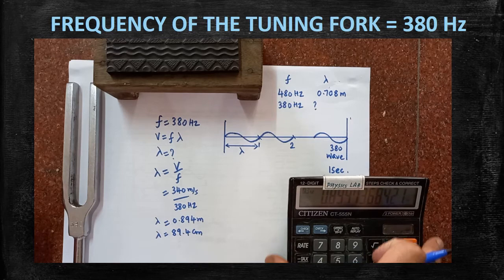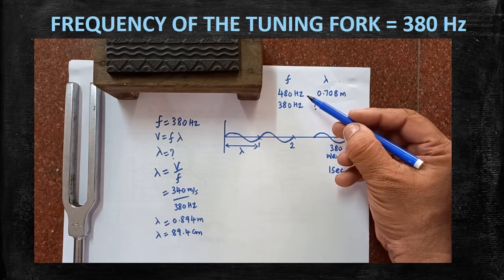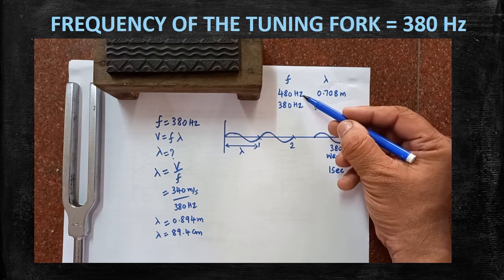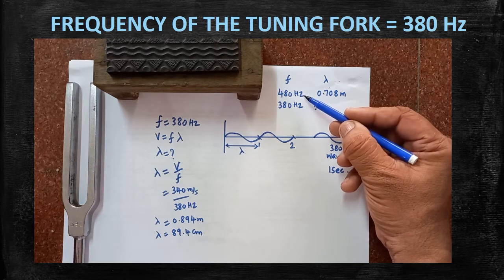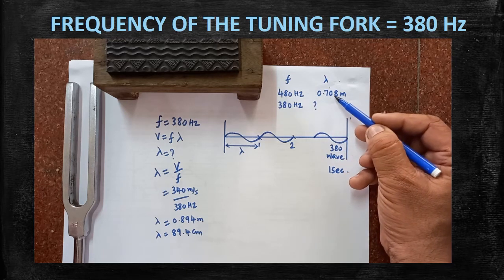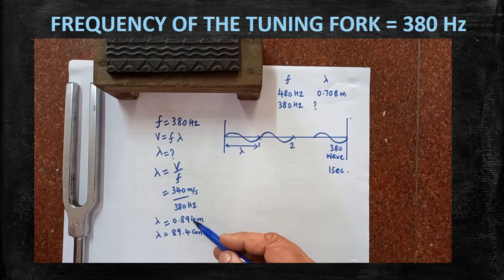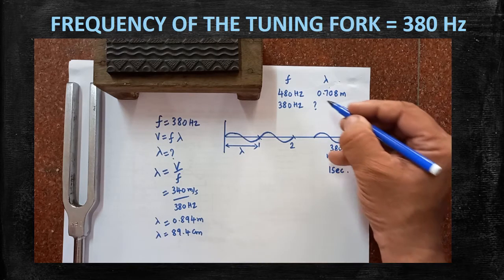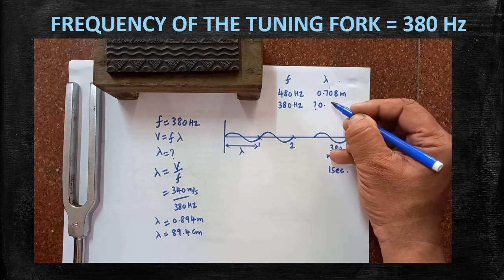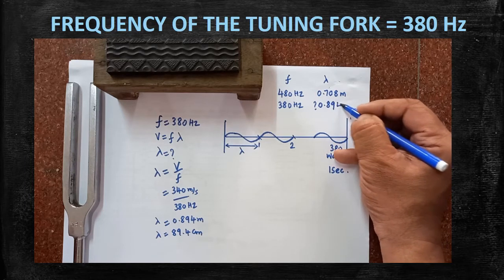Look at that. Already I have calculated the wavelength of the sound wave in the case of the 480 Hertz tuning fork. The wavelength of the 480 Hertz sound is 0.708 meter. Now for 380 Hertz, I have calculated 0.894.